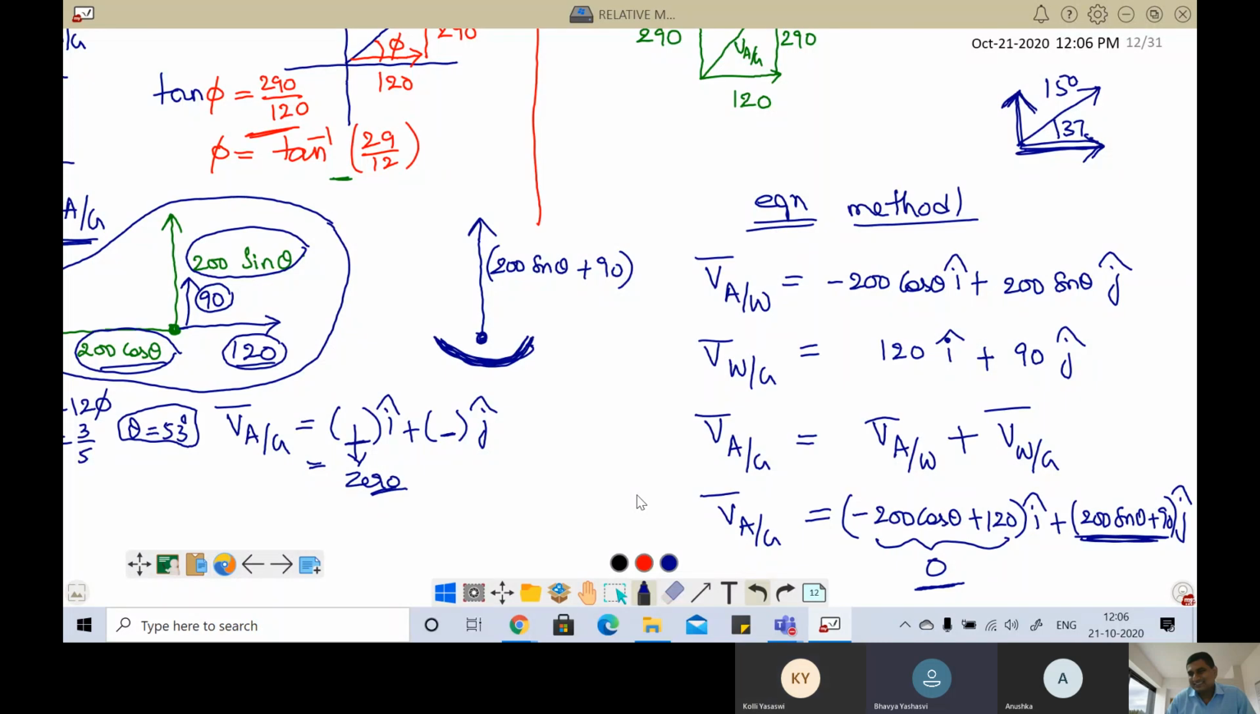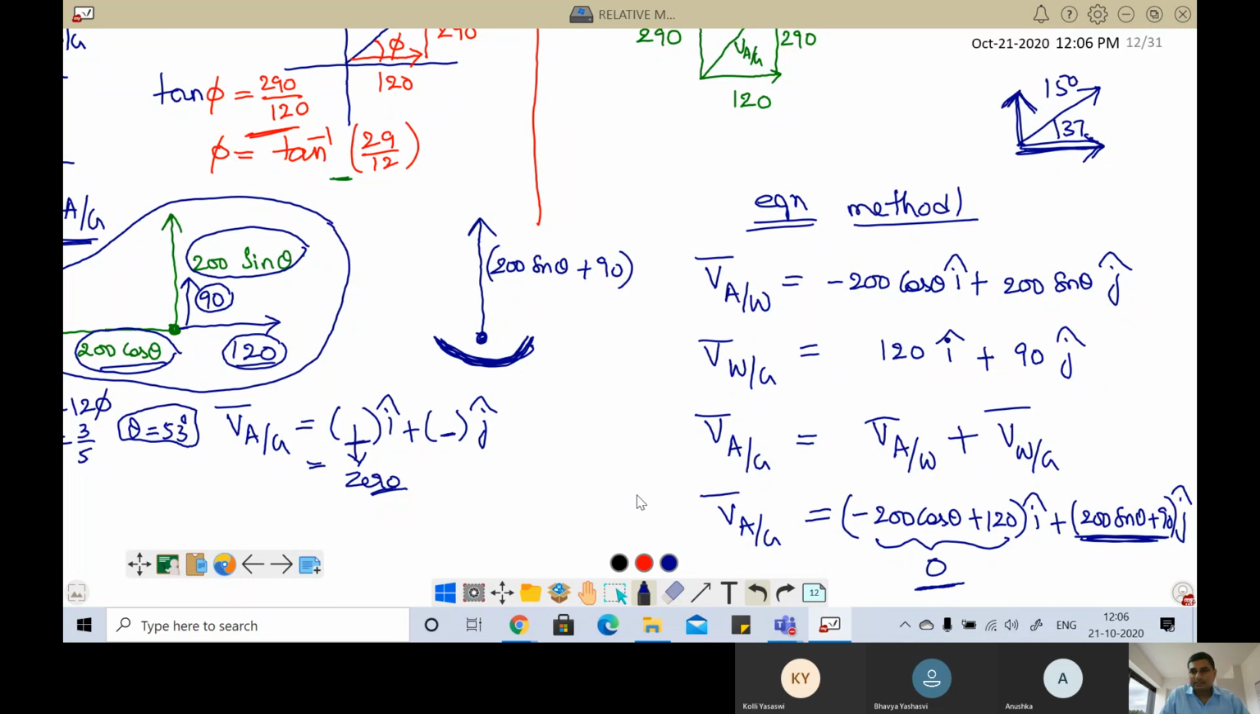Equation method is easy for me, sir. Both are same only. So it depends on practice. Equation method means you will not make any mistake. The diagram method means everything we have to represent in a diagram, no? So you have to be careful. In equation method, it is just a blind method. You write two vectors in terms of i j form and then you add. That's all. You will not make any mistake.